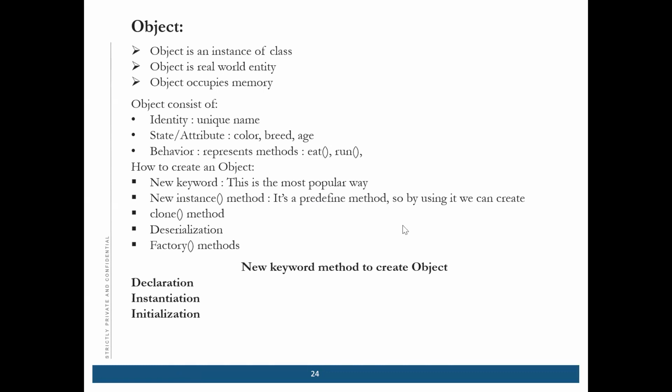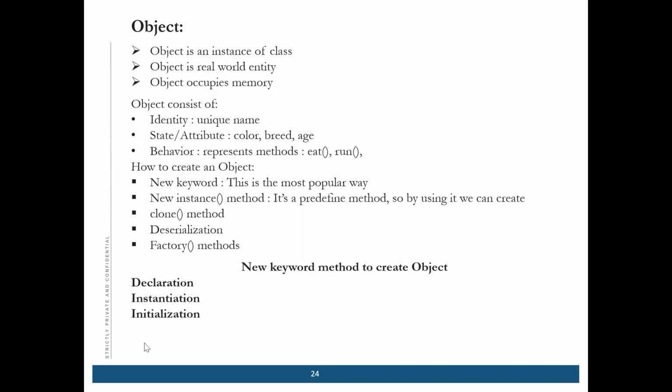So by using that also we can create an object. By clone method also, by deserialization also, and by factory method. But usually we use the new keyword to create an object. There are 3 steps which we use: first is declaration, instantiation, and initialization.